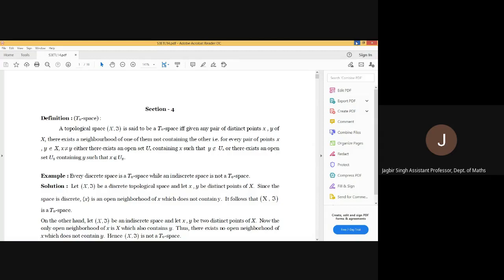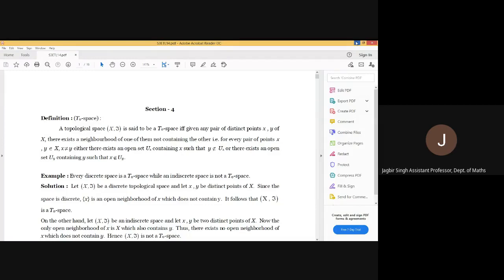A topological space is said to be T0 if for any pair of two elements, we will have an open set which contains one element, not the other. Means if x and y are two elements of X, then there exists an open set G which contains x but not y, or which contains y but not x. Only one set is required, containing one element, not the other. Is it okay?